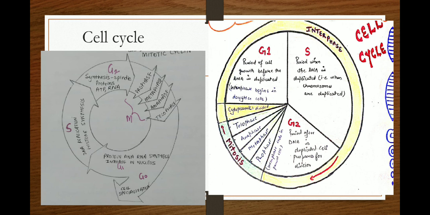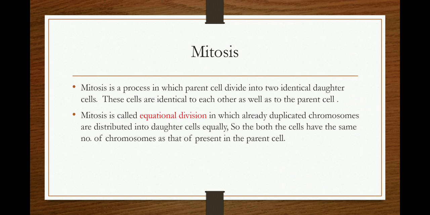Mitosis is called the equational division because it involves the division of the parent cell into two identical daughter cells, and there is distribution of chromosomes equally into the two daughter cells. All the daughter cells have the same number of chromosomes as the parent cells. That's why this division is called equational division. The term mitosis was given by Fleming in 1882, it was discovered by Strasburger, and it takes place in somatic cells.